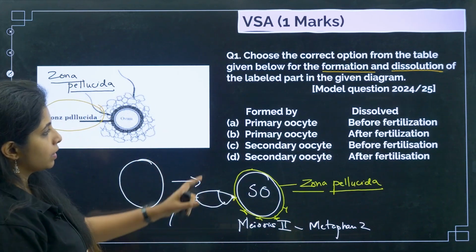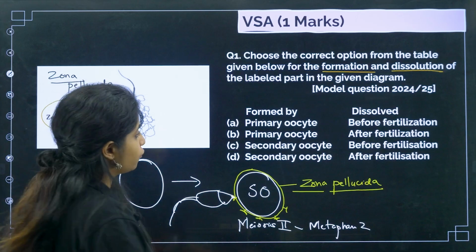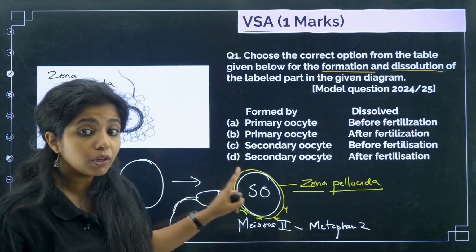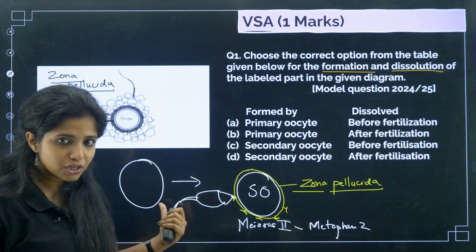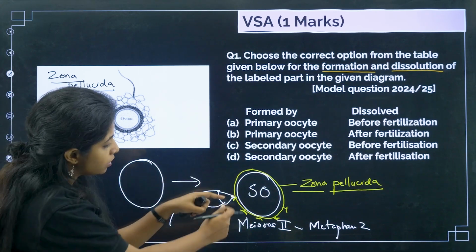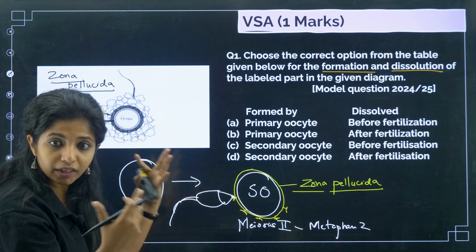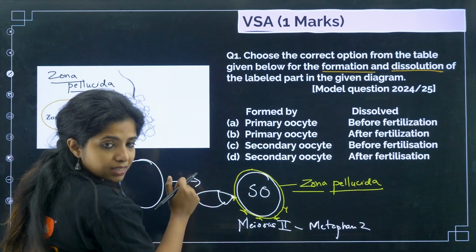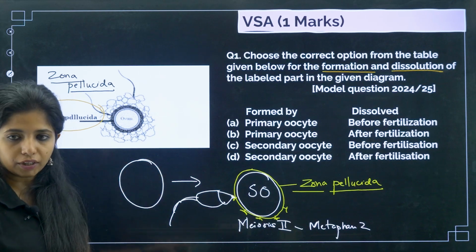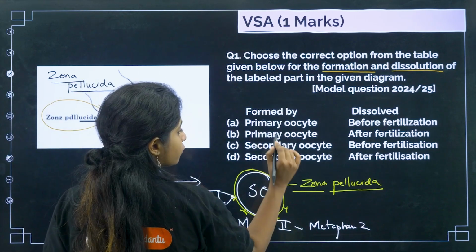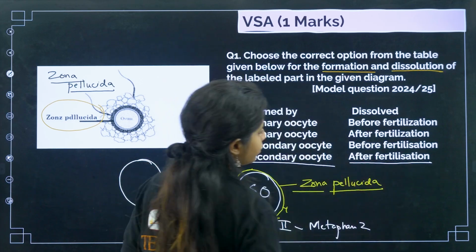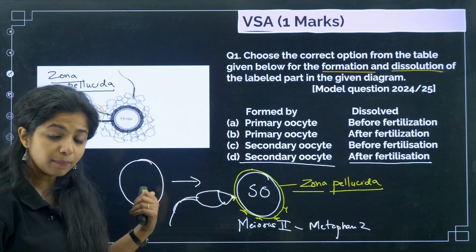So basically it is formed by your secondary oocyte only. Second thing, it will be dissolved when? Before fertilization? No. After fertilization, right? So when they come and fuse, that's when this particular layer gets dissolved. Okay, it gets dissolved. So basically this thing gets inside, and later there will be certain changes in the zona pellucida, so we call it dissolution of it. So basically zona pellucida is formed by secondary oocyte and its dissolution occurs after fertilization. Okay, the primary oocyte does not have it.